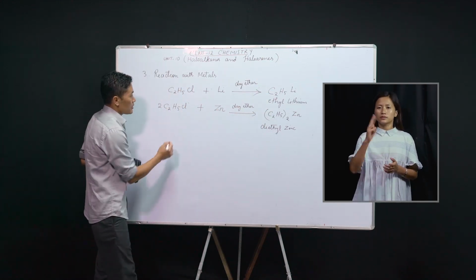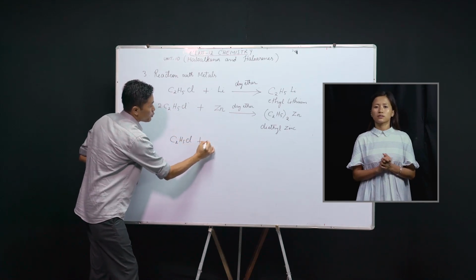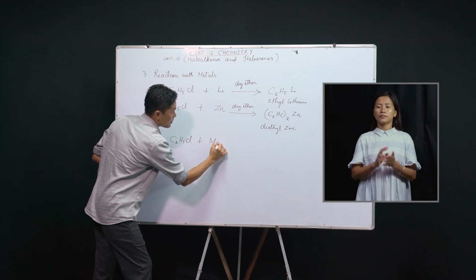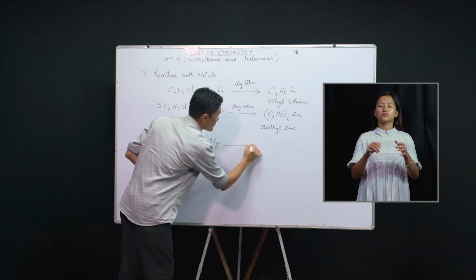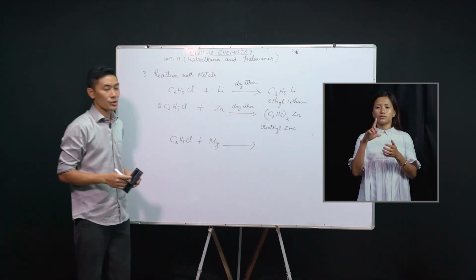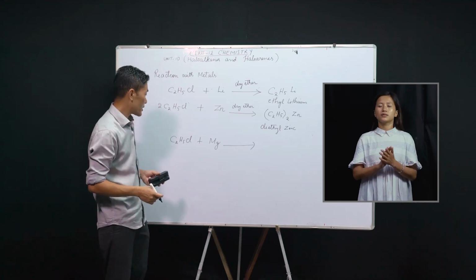In the second case, if these haloalkanes react with magnesium metal, then we get a special type of these organometallic compounds which are called alkyl magnesium halides or Grignard reagents.